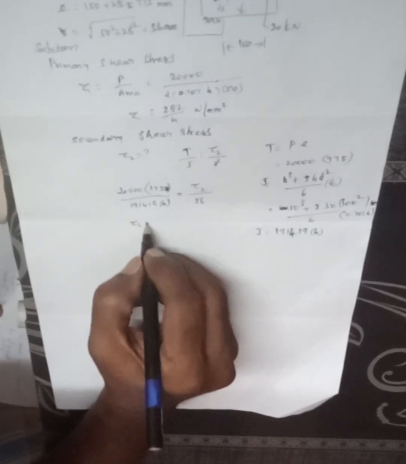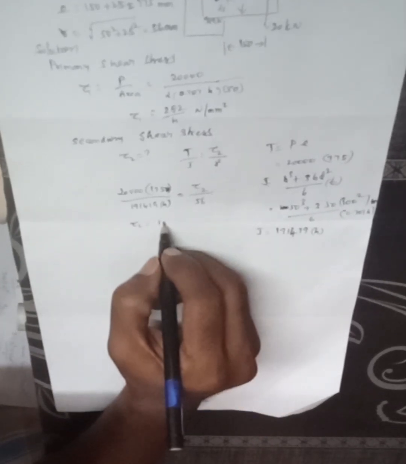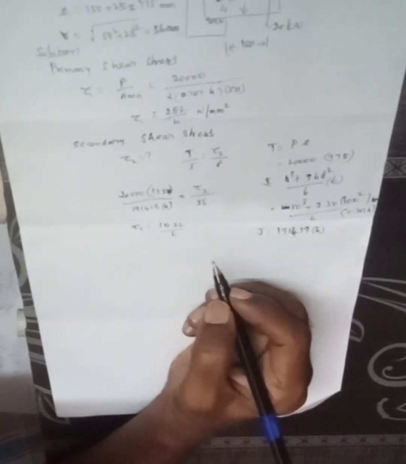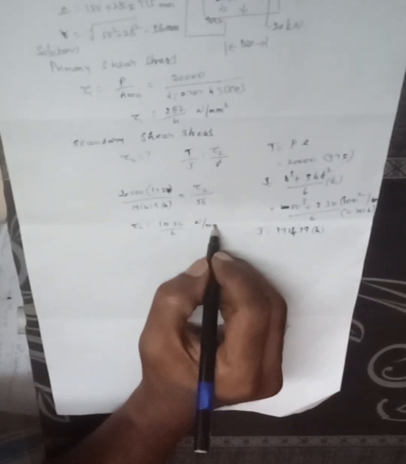That is sigma 2 is equal to 1022 divided by h, newton per millimeter square.